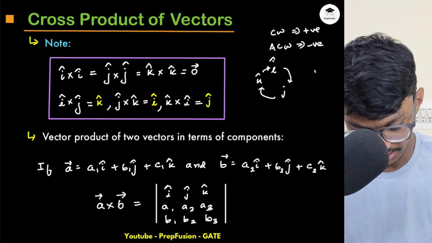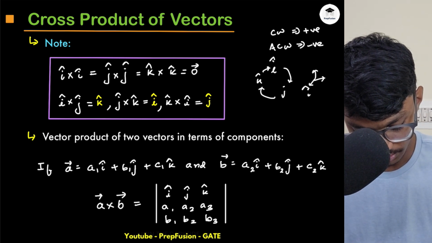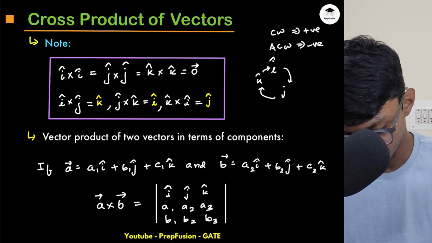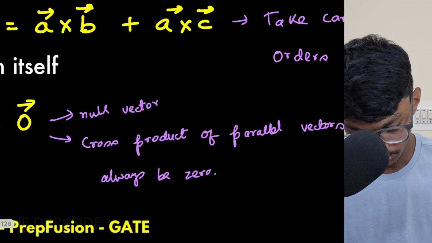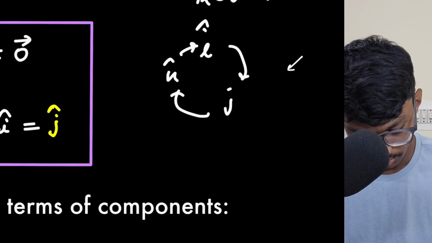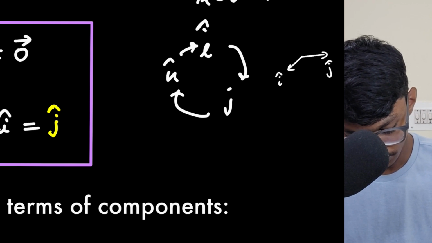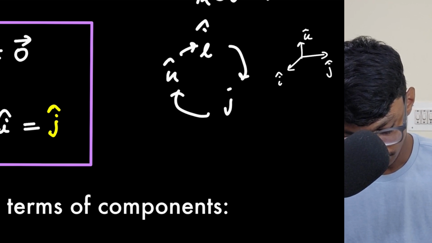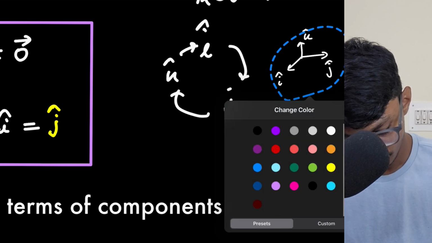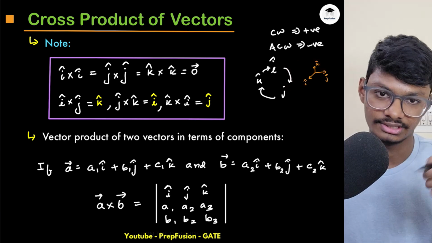So i, j, k are like this, right? If you remember correctly, this was i, this was j, k. Okay, so like this you can remember basically the right hand rule and all this stuff.